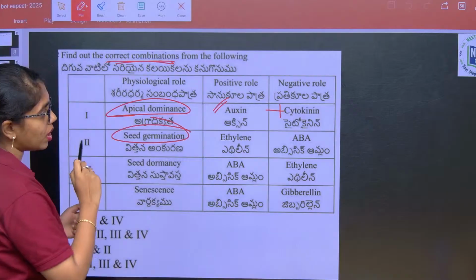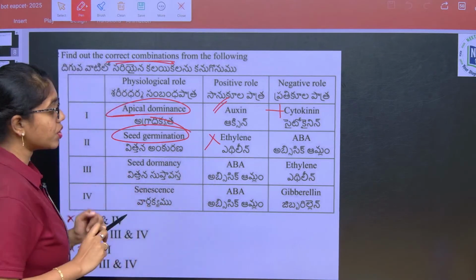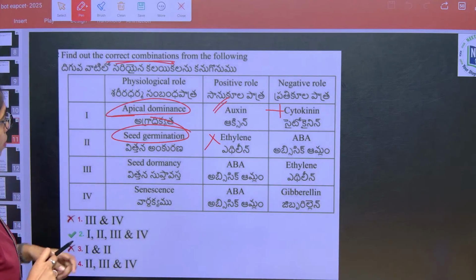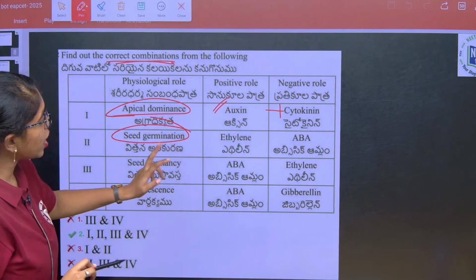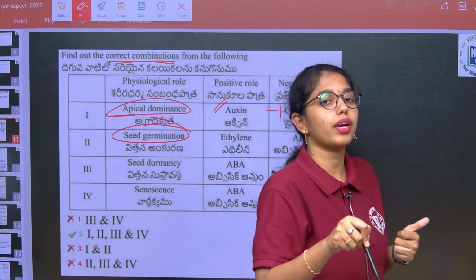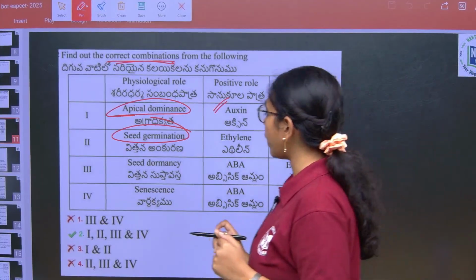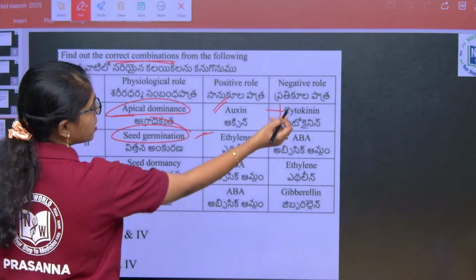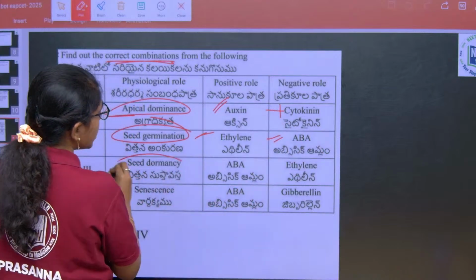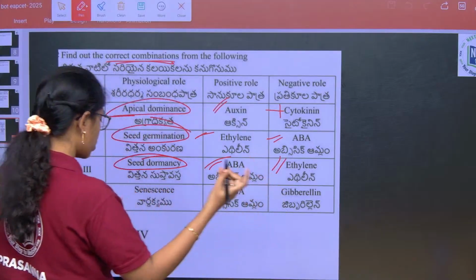Seed germination is promoted by gibberellic acid, not ethylene, wrong. Of course it is promoted by gibberellins, but in rice fields especially, seed germination is also promoted by ethylene, and it is inhibited by abscisic acid.